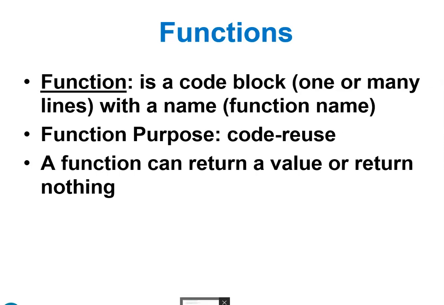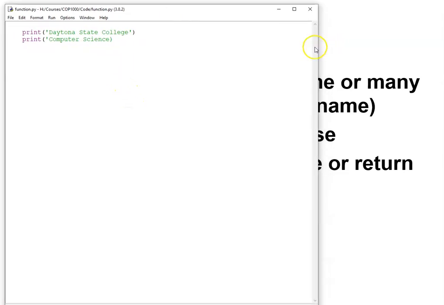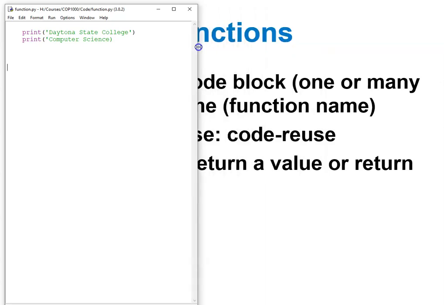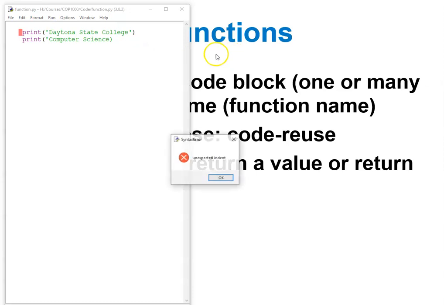Oh, here's my program. Right here I have 2 lines. I can write many lines. Just as an example, I only write 2 lines of code here. Right? Only 2 lines, maybe 20 lines, maybe 200 lines. And I'm going to run it.